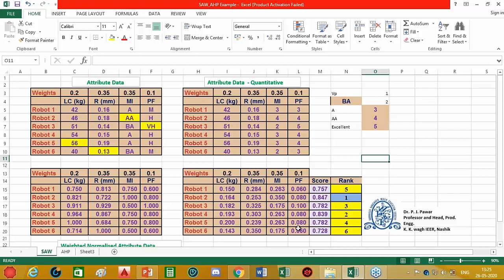So as we can observe here, our main concern is how to assign the weights to the attributes when the decision maker does not have comprehensive knowledge about the system. For example, the decision maker does not necessarily have knowledge about all types of processes. The purchase people may not have much knowledge about robots. He may not be sure about its application, where the robot is going to be used, or he may be unaware of a few technical terms such as repeatability error and so on.